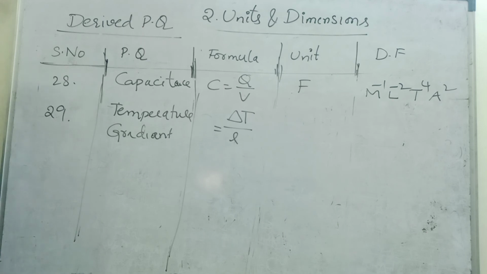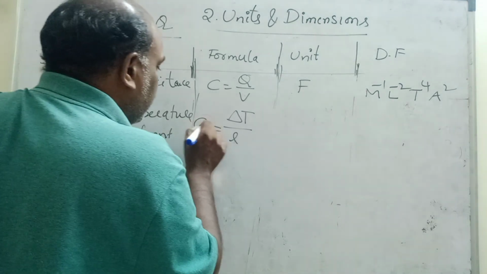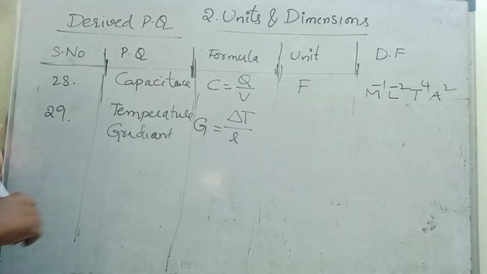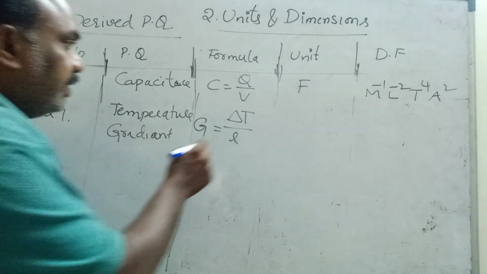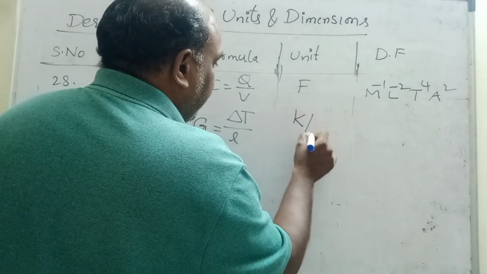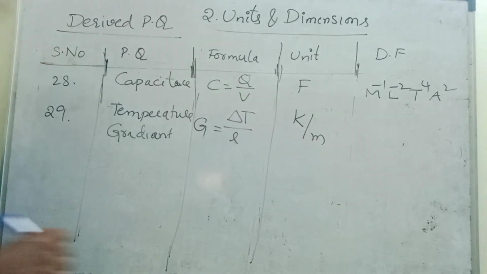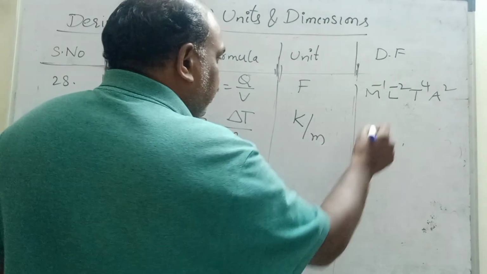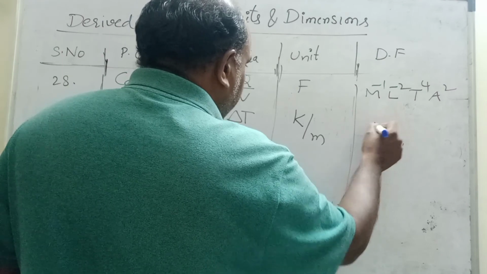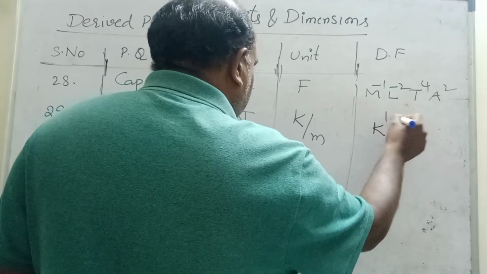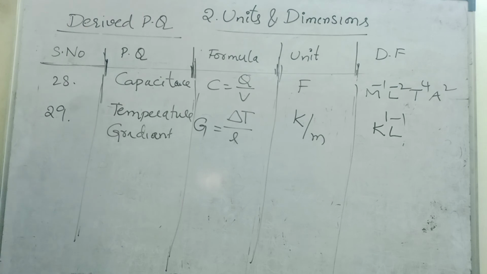This is the formula for temperature gradient, denoted by capital G. So temperature gradient is the change in temperature per unit length. The unit is Kelvin by meter. For the dimensional formula, Kelvin you can write as K, sometimes theta also. Meter, L1, comes into the numerator. K1 L power minus 1 is the dimensional formula of temperature gradient.